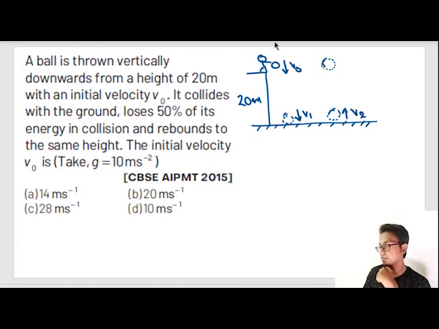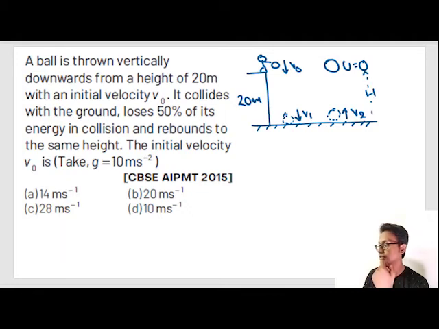So what is the question saying? The question is asking us that you have to identify that the velocity at this side after bouncing back is equals to 0, because if the maximum height after bouncing back reached out here, at maximum height velocity is equals to 0, because it bounced back and reached to the maximum height. Okay, so this velocity is equals to 0. So when this velocity is equals to 0, can I find out this velocity? Of course.